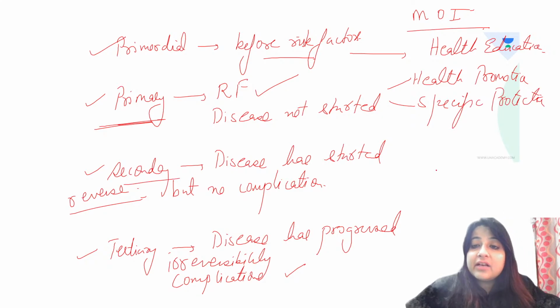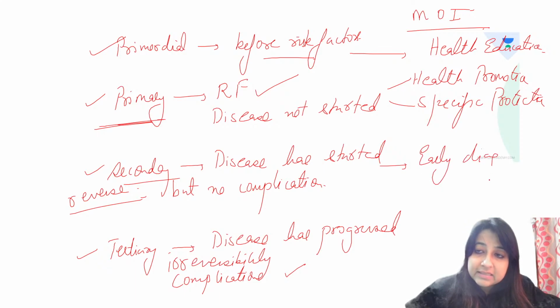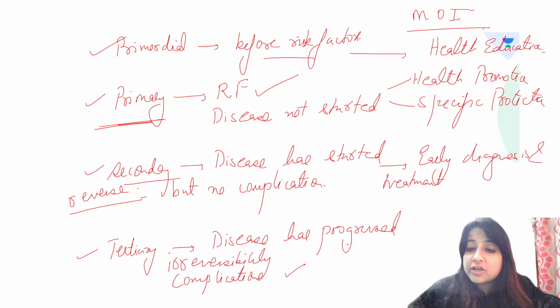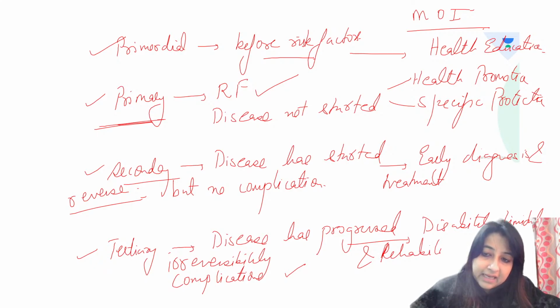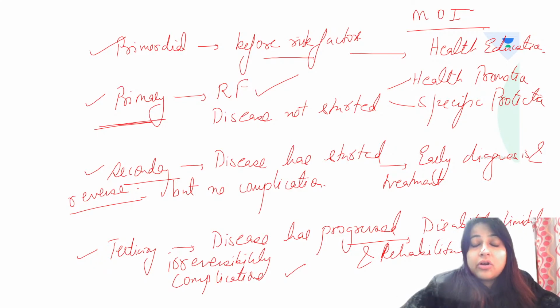For secondary level of prevention, it is early diagnosis and treatment. For tertiary level of prevention, it is achieved through disability limitation and rehabilitation. So just a quick revision for all of you.